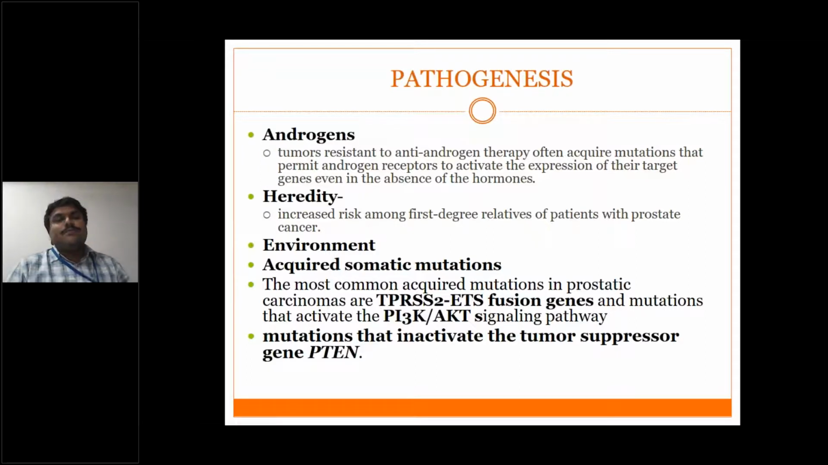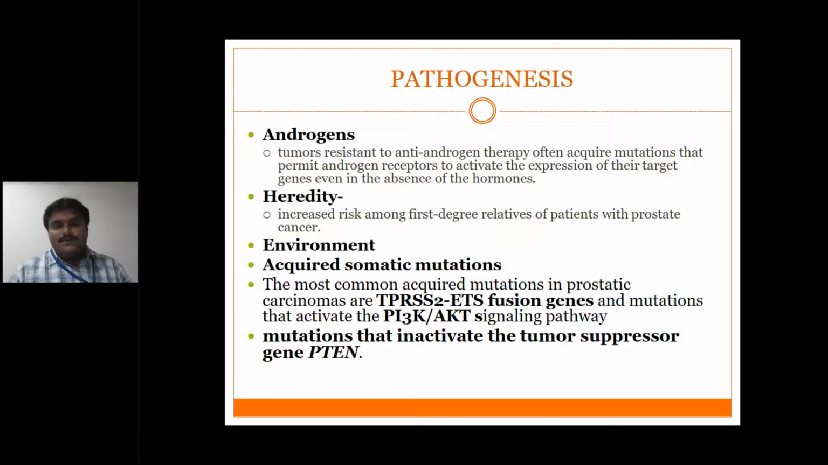Next is heredity. Suppose a first degree relative of the patient has prostate cancer, then there is an increased chance that the next person may get prostate cancer. Next, environmental influences like smoking, consumption of alcohol, and repeated bacterial infections may all lead to prostate cancer. Next, acquired somatic mutations.